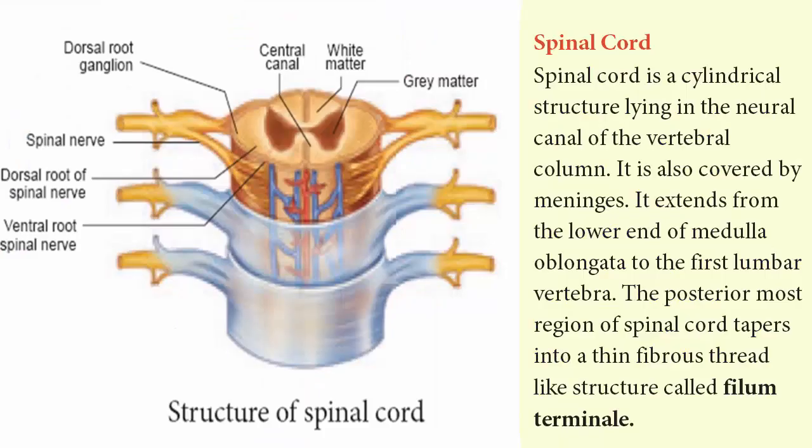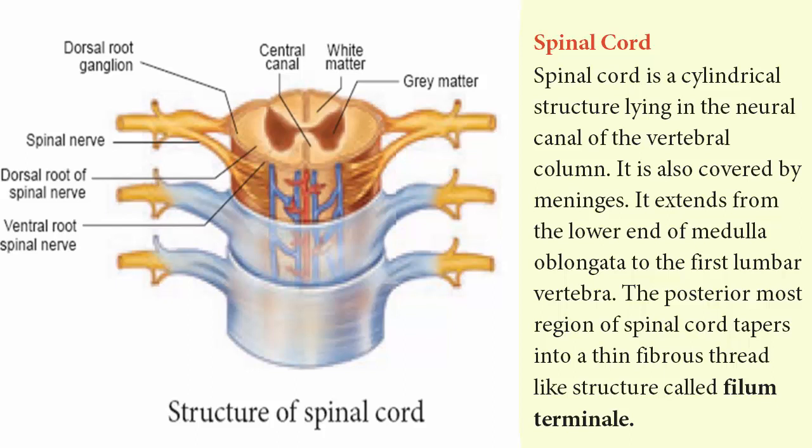Then the spinal cord. The spinal cord is a cylindrical structure which is also covered by meninges. The posterior end of the spinal cord is formed into a tail-like structure called filum terminale.